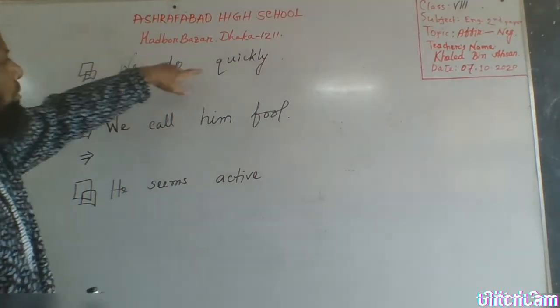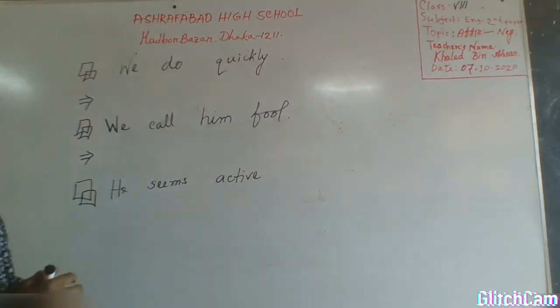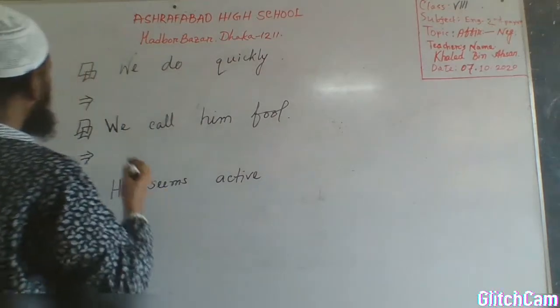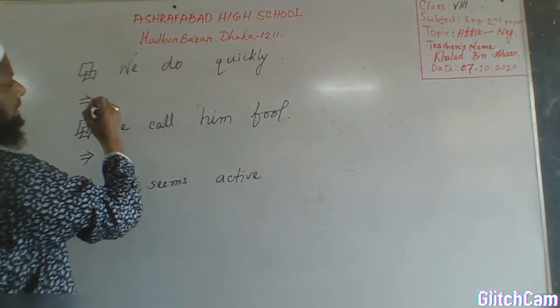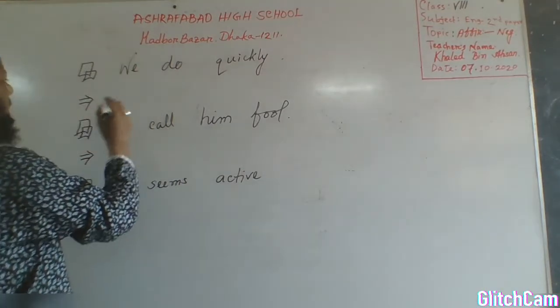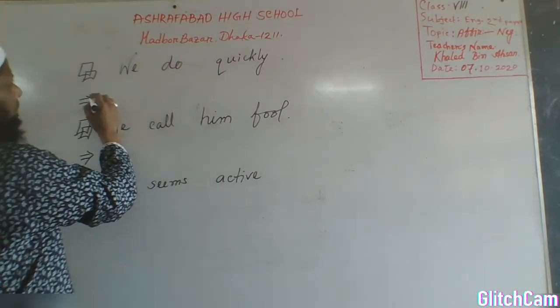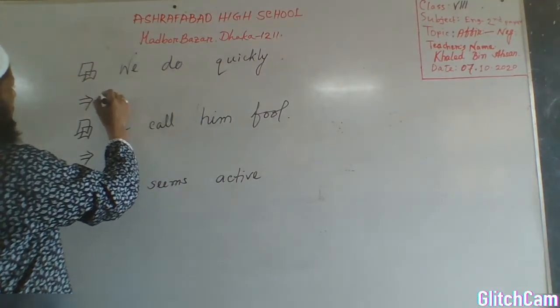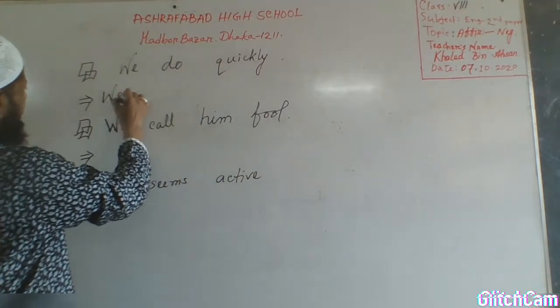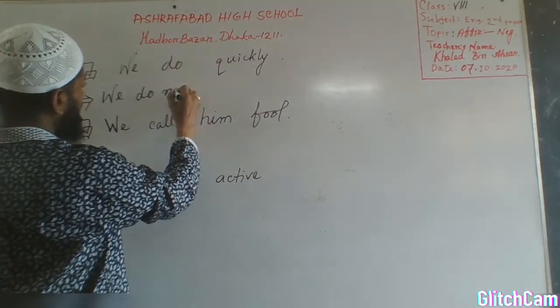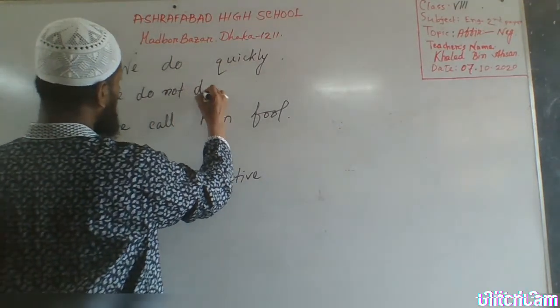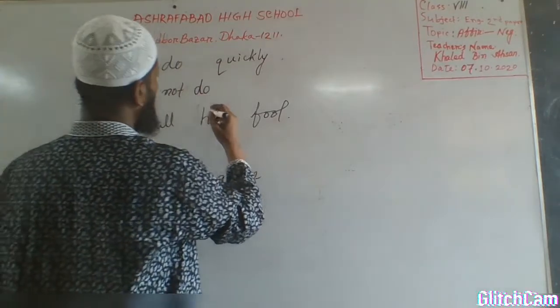We do quickly. If we want to transform this sentence into a negative one, we have to use these rules. We do not do slowly.